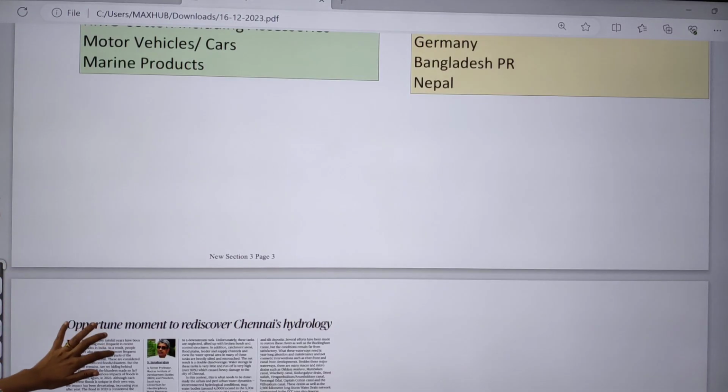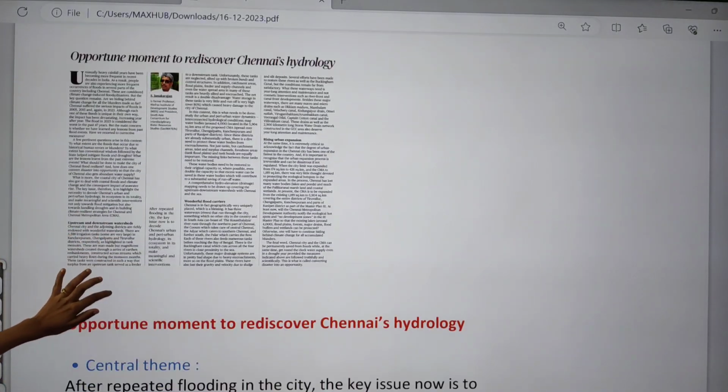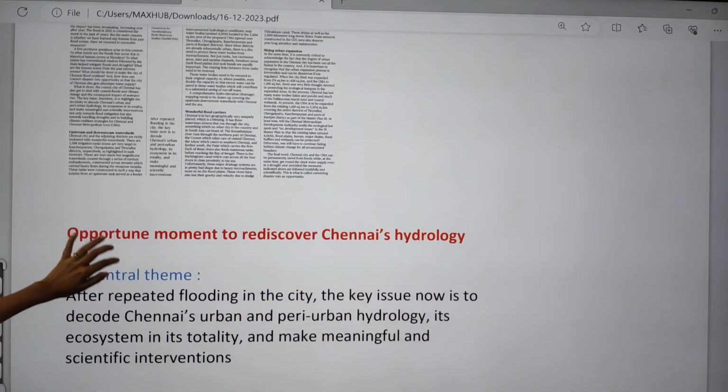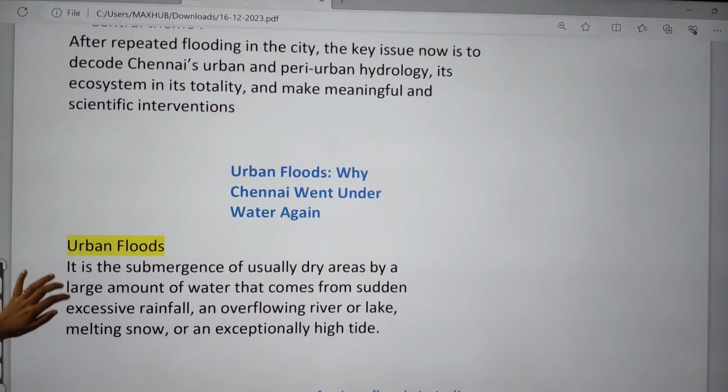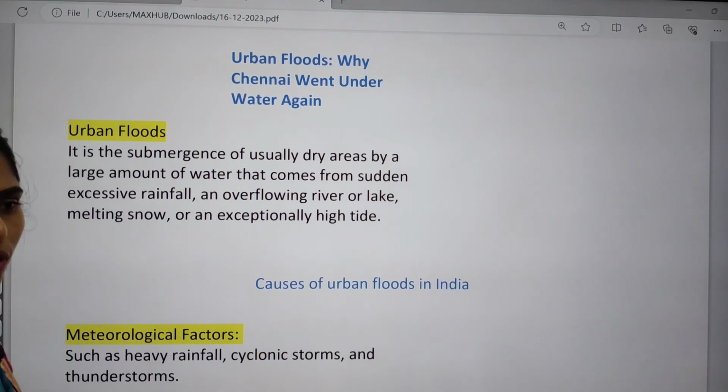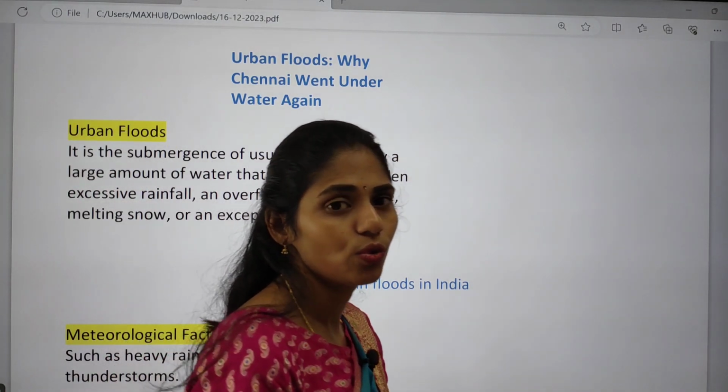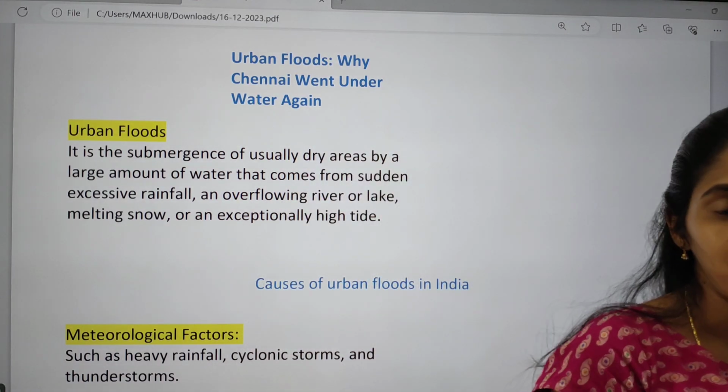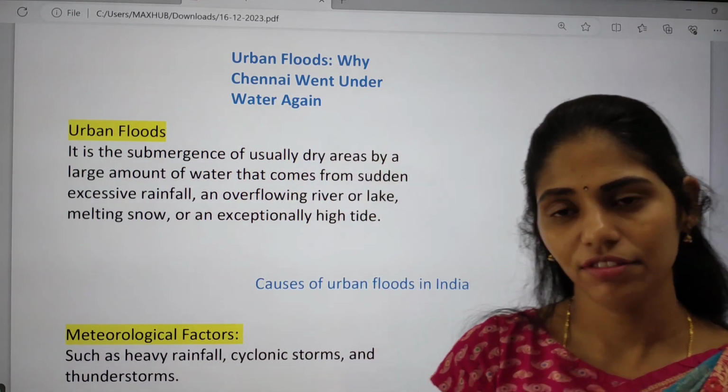And now let us see the next topic. It is about Chennai's hydrology. It is talking about recent urban floods in Chennai. We are going to focus on what urban floods are, what the causes are, what the impacts are, and what can be done in the future.